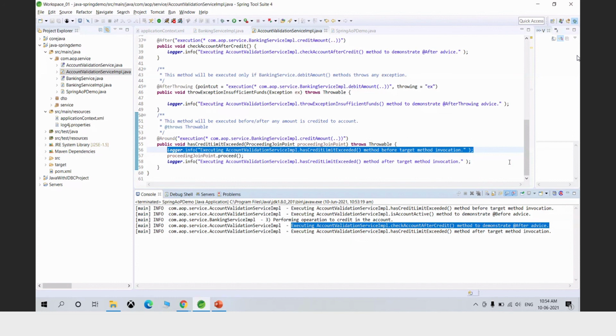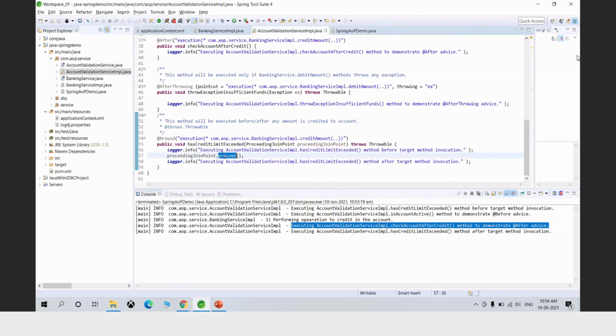So we know @Around will be executed at both places, before as well as after the target object is executed. So here the ProceedingJoinPoint proceed method will inform Spring Framework that now it is time to execute the actual or the next method.